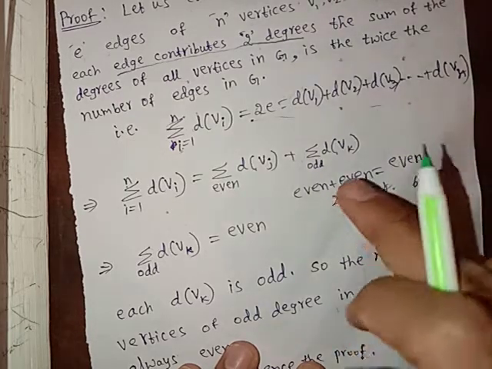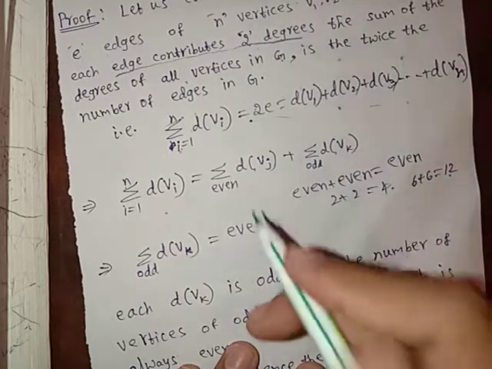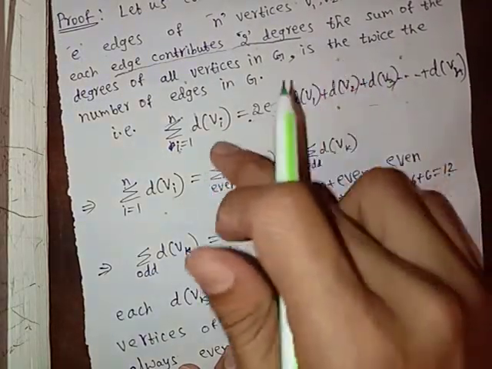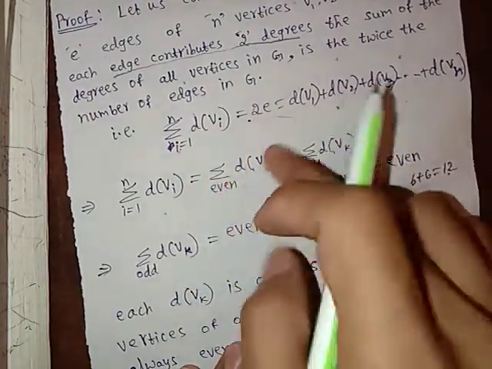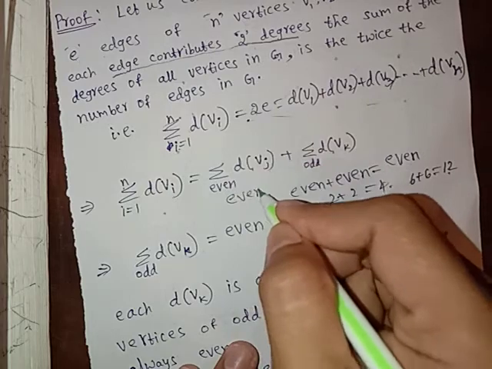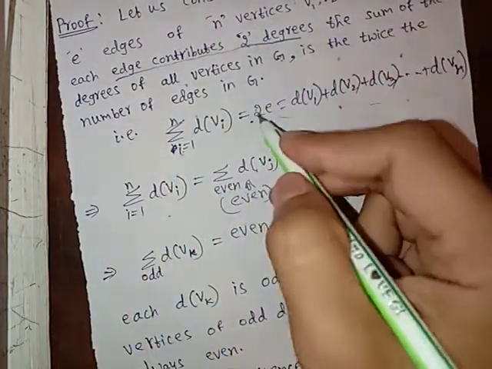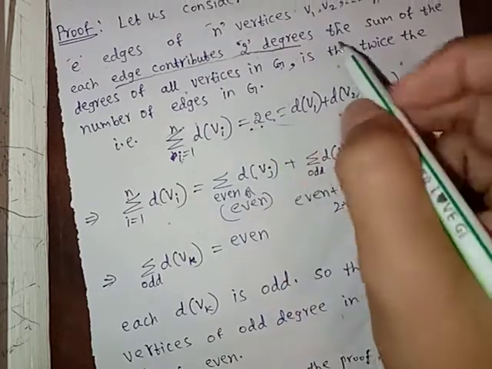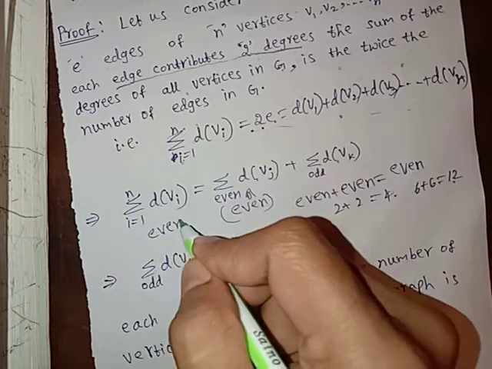Similarly, if we add even number to even number, we get even number. So the sum of even degree vertices is always an even number. Now we know that this is 2 into e, twice the number of edges. That means this is also even.